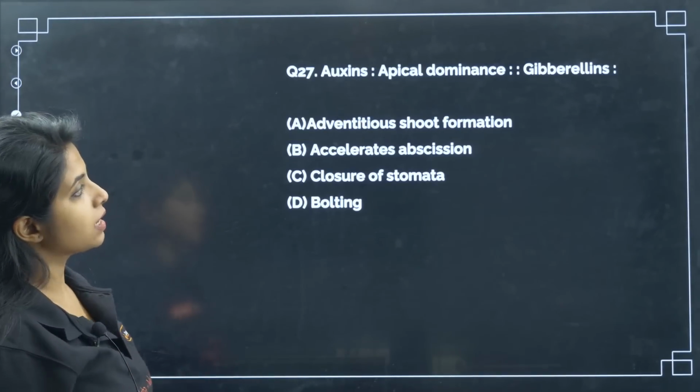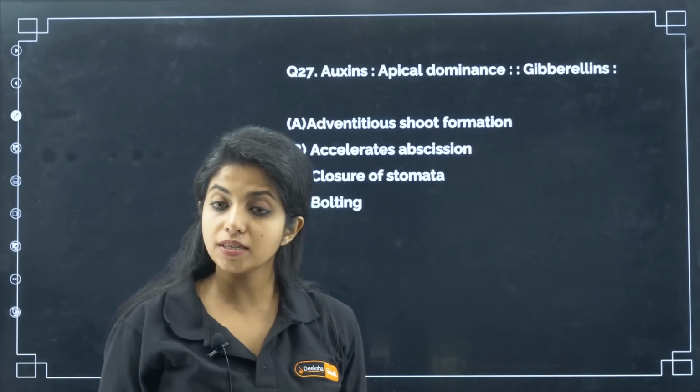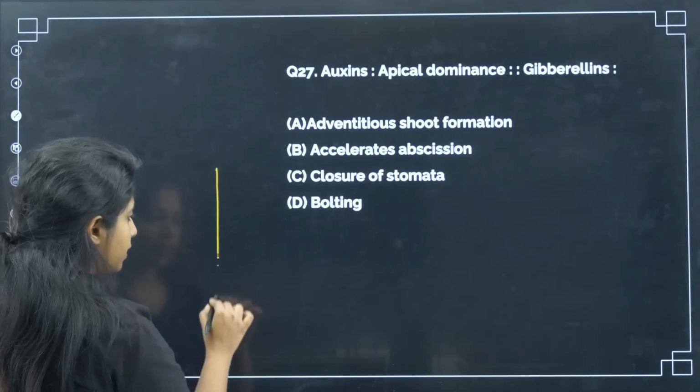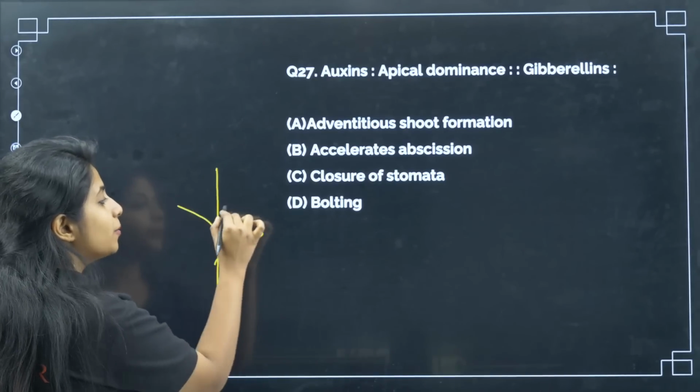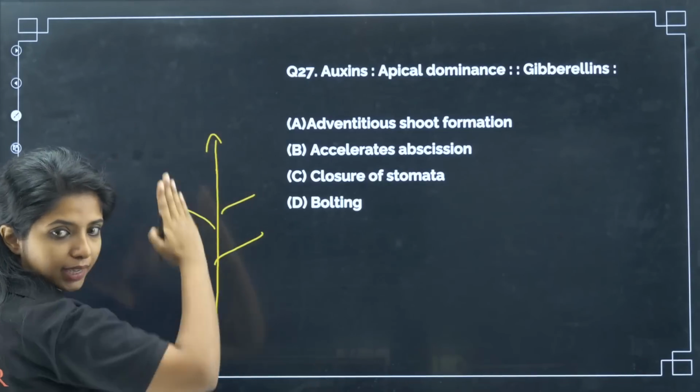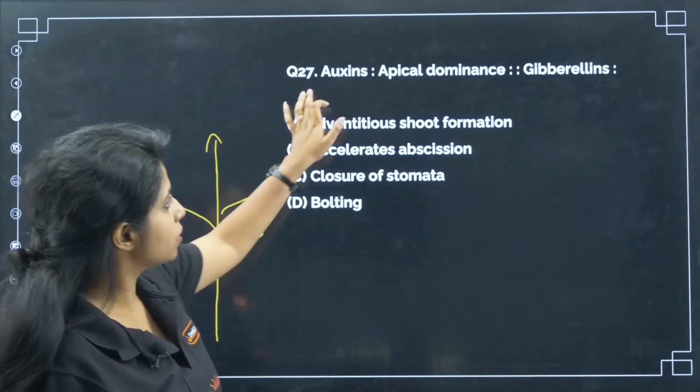Now, auxins are for apical dominance. Apical dominance, what do you mean by that? Basically, suppose this is a plant. It does not allow the lateral branches to come off, rather it will make the plant grow towards the apex. That is known as apical dominance. So auxins are responsible for that.